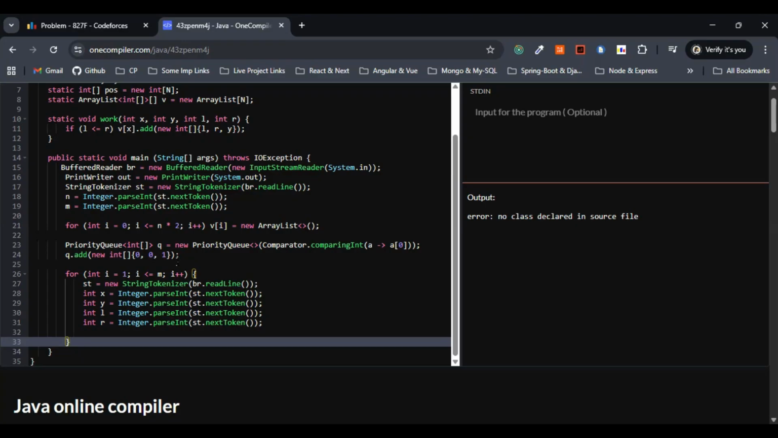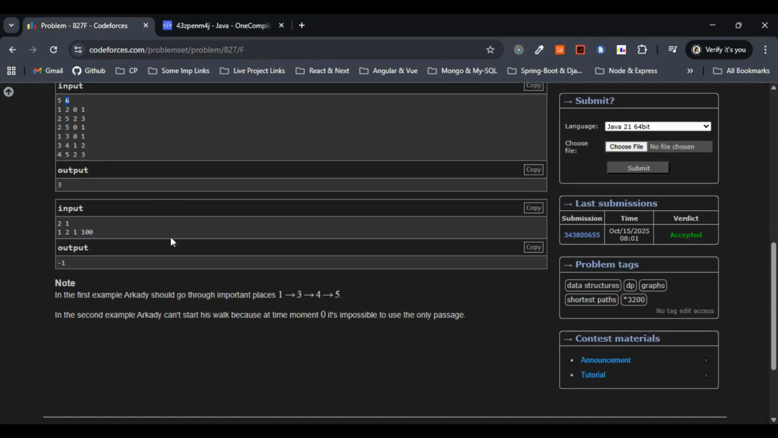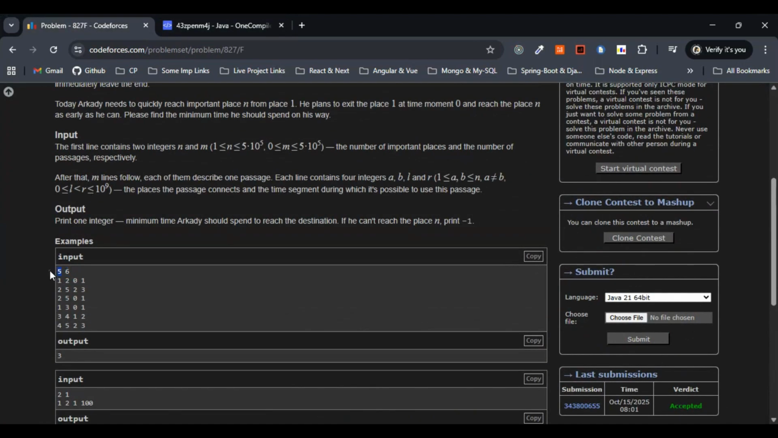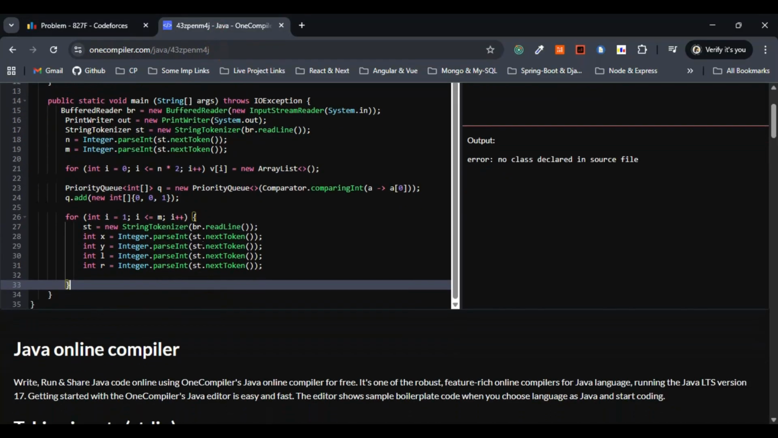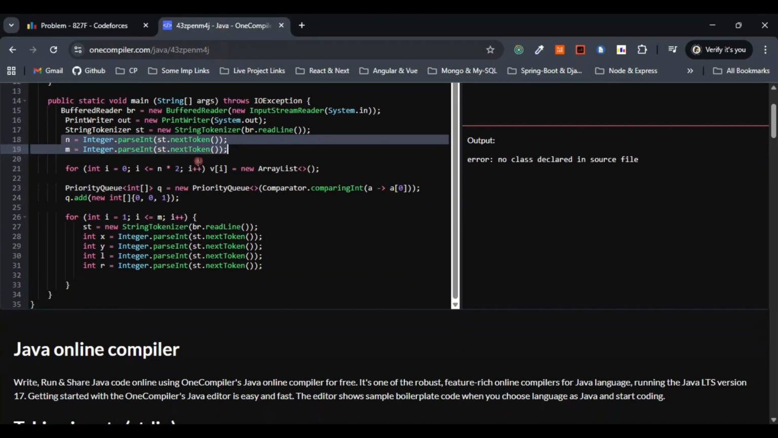reads the first line basically. That is the reason we are making use of the StringTokenizer here. We have to parse n and m, so this one I'm speaking of. This is nothing but n, and this is nothing but m. So in the sample, 2, 1, 2 is n and 1 is m. We have to parse that one.